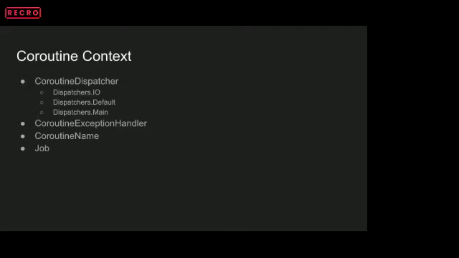Dispatchers.IO is optimized for input output operations, disk and network operations. Anything that requires input output or disk access is generally preferable to be handled on a background thread, and that can be created using Dispatchers.IO, right?